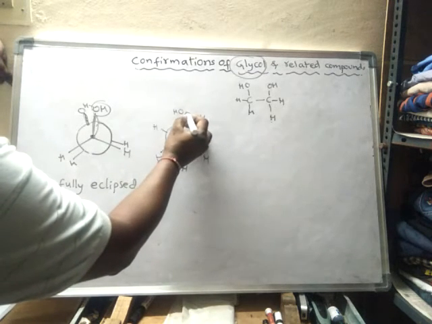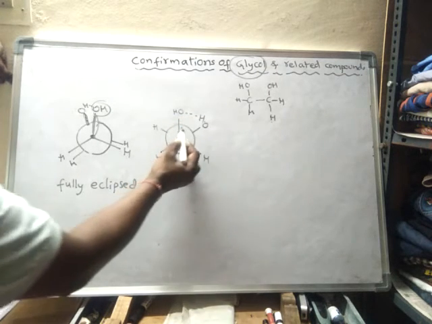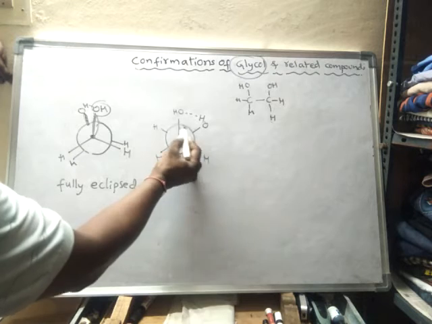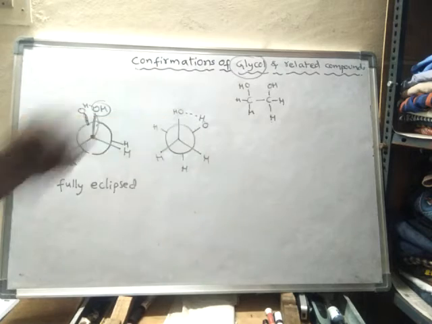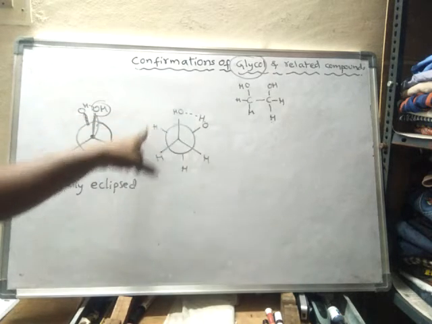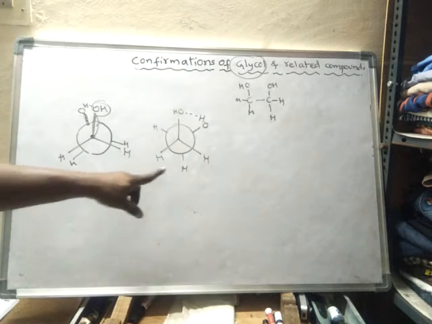Here also hydrogen bond is formed, but there is no torsional strain because they are separated far away from each other by an angle of 60 degrees. So there is very little repulsion. Torsional strain is less, and due to the presence of hydrogen bonding, this structure is a stable structure.